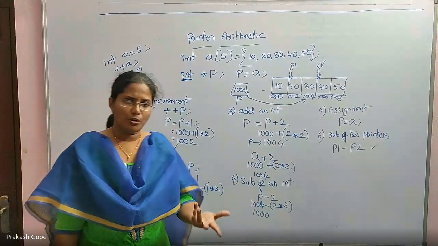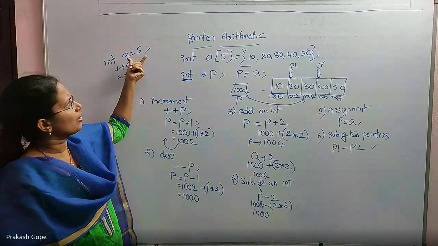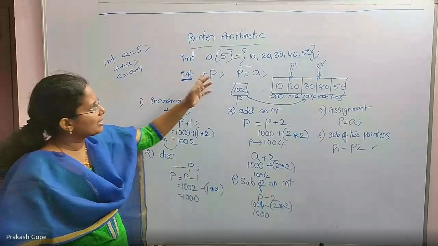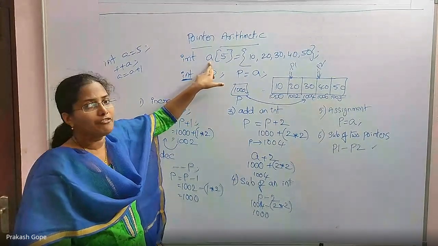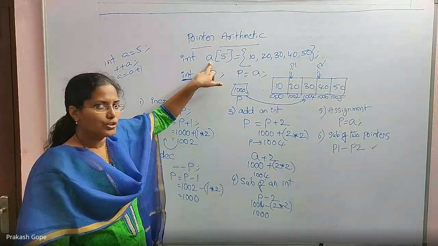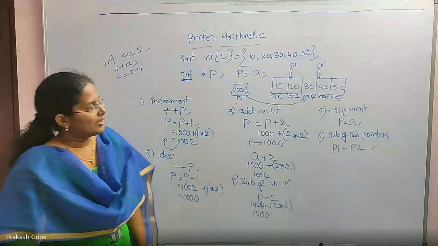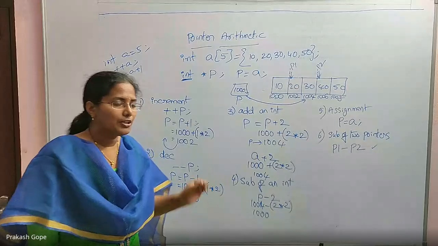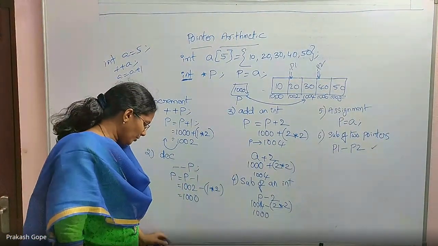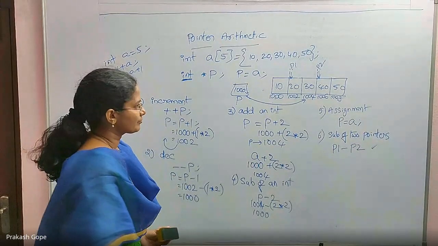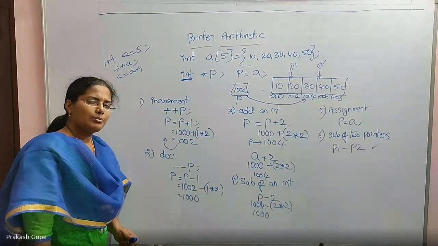Constants, you cannot modify. If I declare an integer as a constant, you cannot modify it anywhere. Similarly, this variable name, array name, is like a constant. You cannot modify a. You can only just use it. Array name is like a constant. Array name indicates address of the first element of the array. Please write this line: array name indicates address of the first element of the array. So that is about pointer arithmetic.